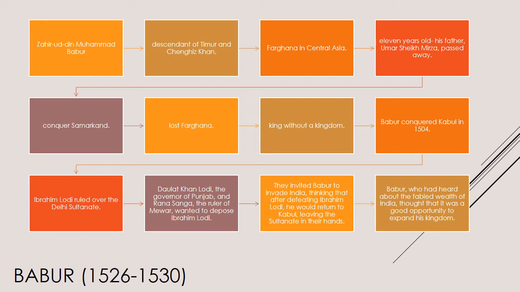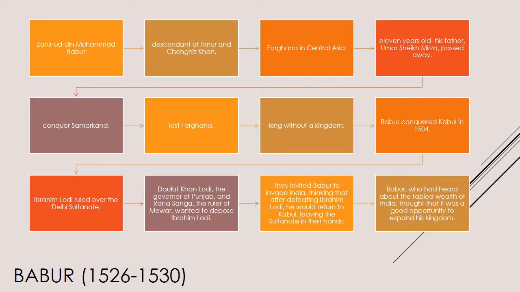When he was 11 years old, his father Umar Sheikh Mirza passed away. He ascended the throne and tried to conquer Samarkand. He failed and in the process lost Farghana. Babur was thus a king without a kingdom. After being driven out of Farghana by the Uzbeks, Babur conquered Kabul in 1504.